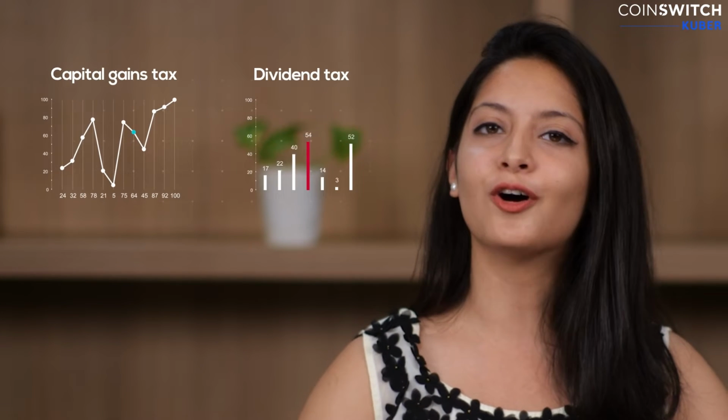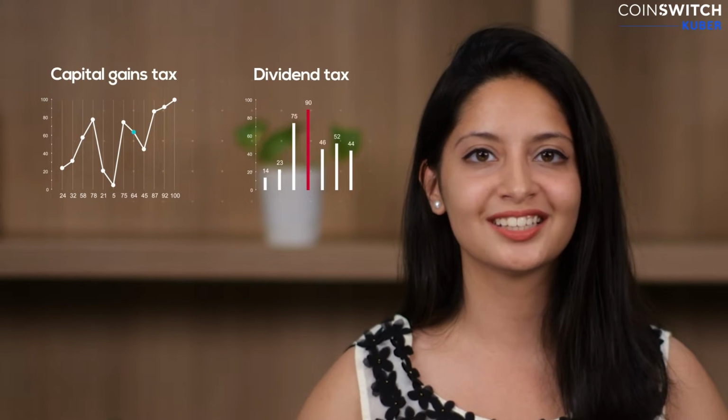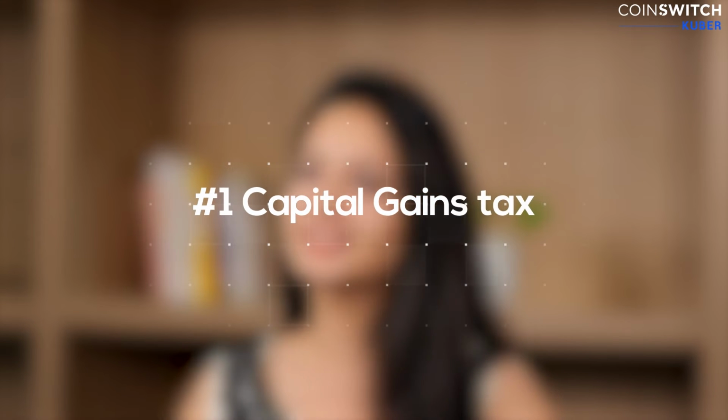Now let's get started. Congrats! You've bought your first US stock and even booked a profit. Now let's move to taxation. When you earn any amount from a US stock, there are two kinds of taxes that are at play: capital gains tax and dividend tax. Let's talk about capital gains tax first. Number 1. Capital gains tax.